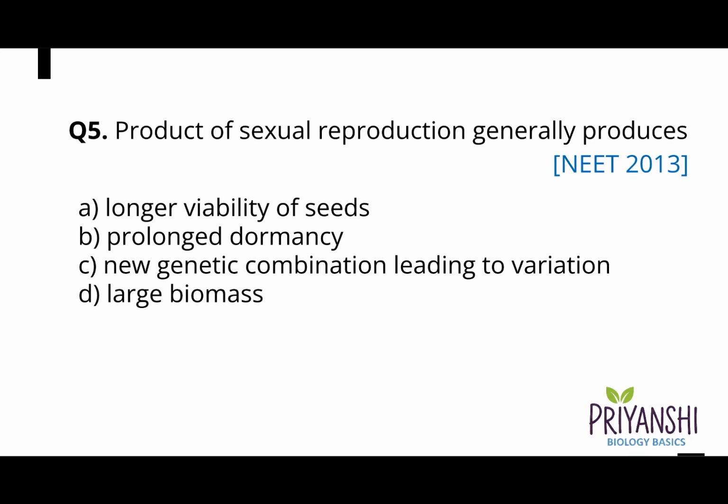Question 5. Product of sexual reproduction generally produces A. Longer viability of seeds, B. Prolonged dormancy, C. New genetic combination leading to variation, and D. Large biomass. And the correct answer is option C. New genetic combination leading to variation.